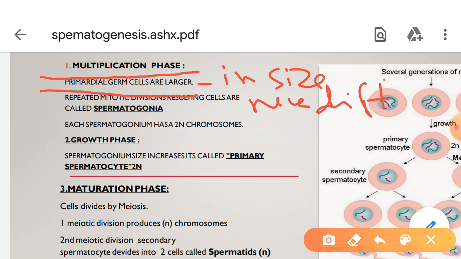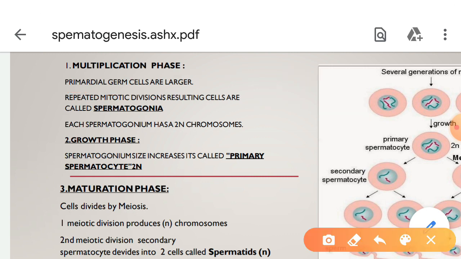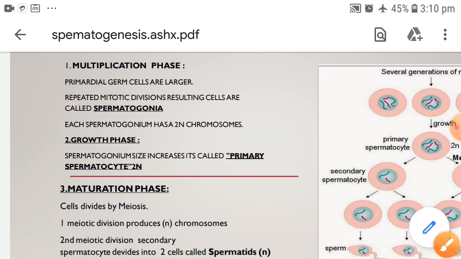These cells go for repeated mitotic divisions. These mitotic divisions result in cells called spermatogonia.